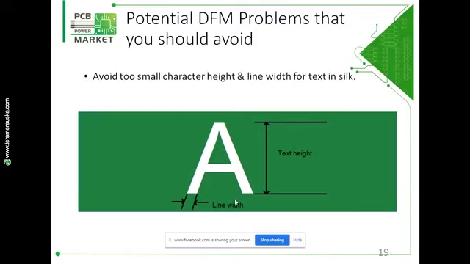For legend printing, the main consideration is font height and font width. Fonts with a height of less than 1 mm may become illegible after printing. So keep a minimum 1 mm height, keep the line width for the font at least 0.1 mm, and remove any thinner lines which are less than 0.1 mm.